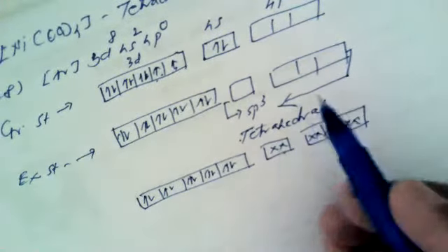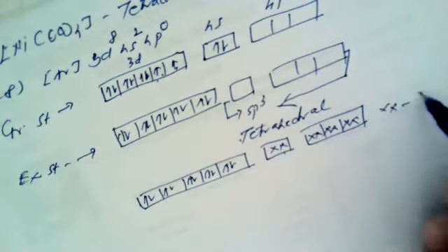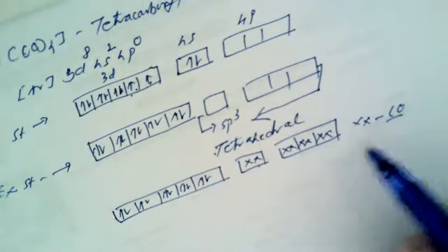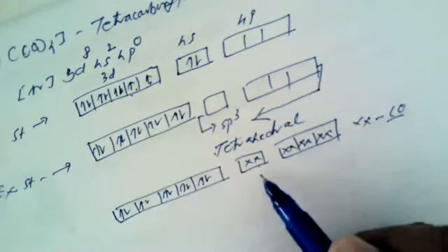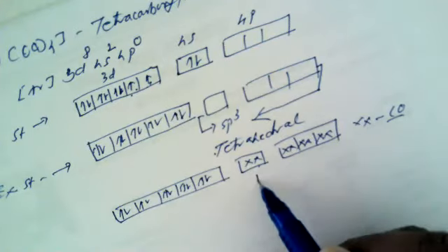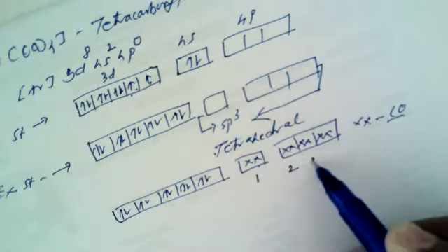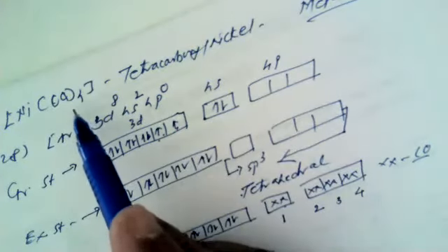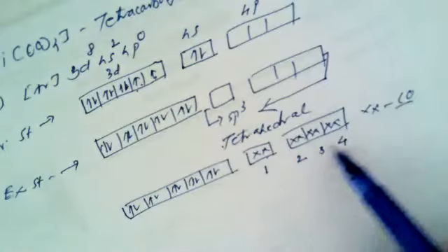They undergo sp3 hybridization, and these are the electrons which are donated by carbonyl groups. So 4 carbonyl groups will donate in all 8 electrons or 4 electron pairs. So this is the first carbonyl, second carbonyl, third carbonyl, and fourth carbonyl.